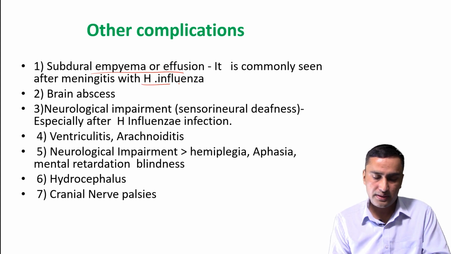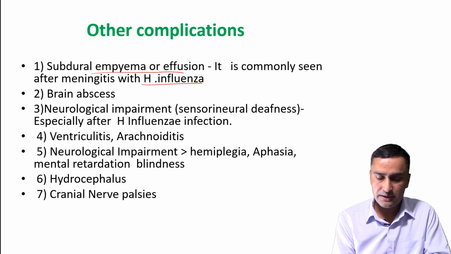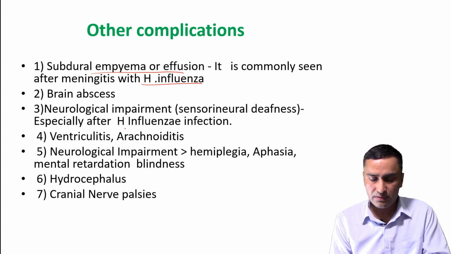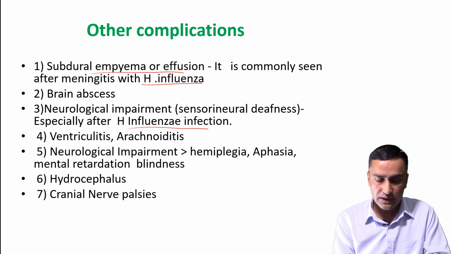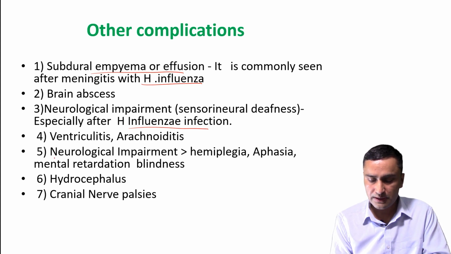Also brain abscess and neurologic impairment, sensorineural deafness, especially after H. influenzae infection, and ventriculitis and arachnoiditis. Neurological impairment includes hemiplegia, aphasia, mental retardation, and blindness, and another complication is hydrocephalus, and cranial nerve palsies may be present.